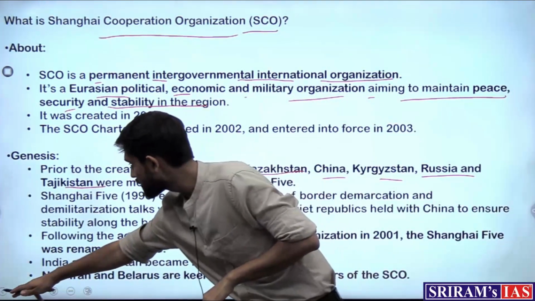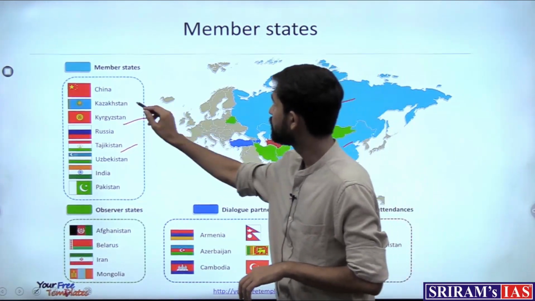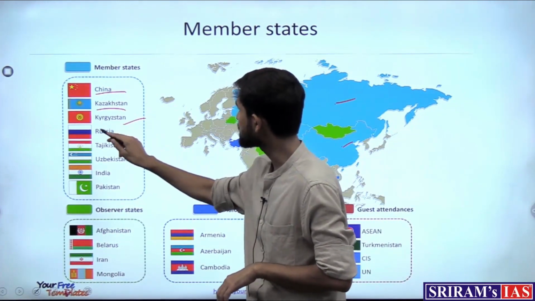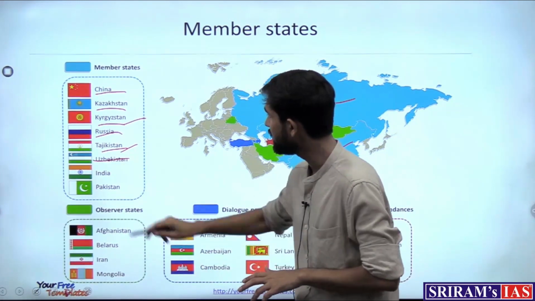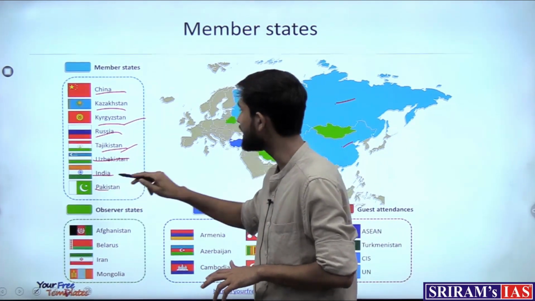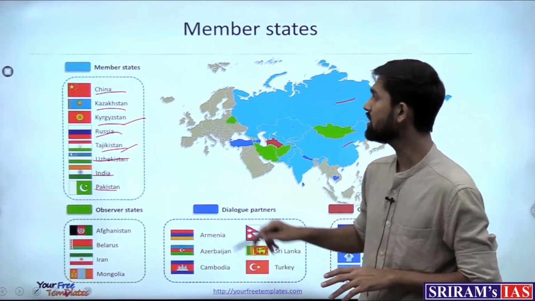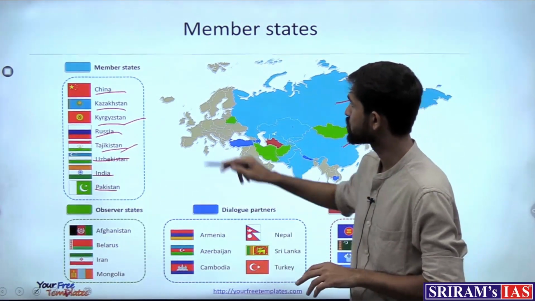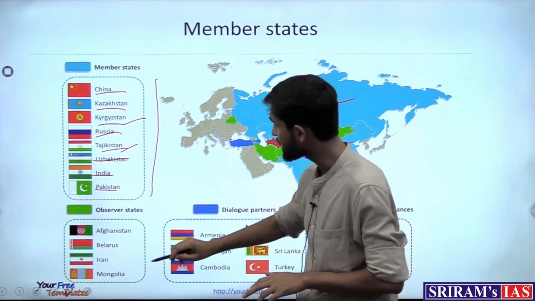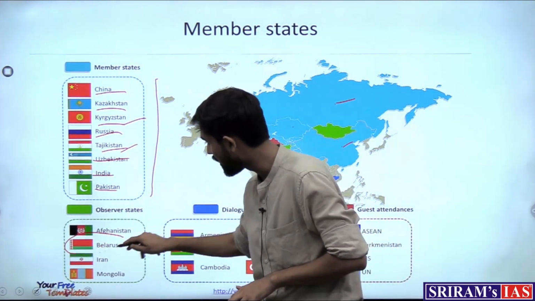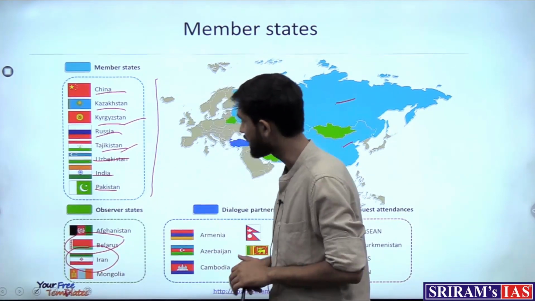So who are the current members? The initial 5: China, Kazakhstan, Kyrgyzstan, Russia, Tajikistan. Then Uzbekistan was added, and then in 2017 India and Pakistan were added. So currently it is an 8-member organization, with observer status granted to Belarus, Iran, Afghanistan and Mongolia.